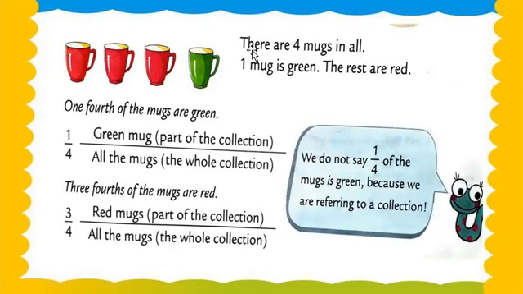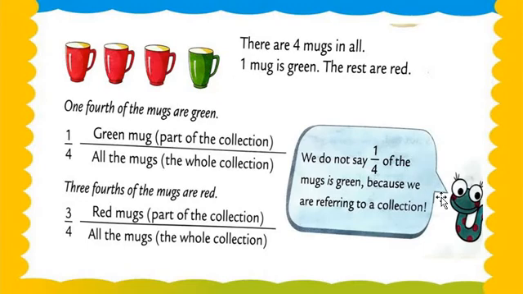Okay, there are 4 mugs in all. See this, it's a mug, a cup of tea. 1, 2, 3 and 4. There are 4 mugs in all. 1 mug is green, the rest are red. 3 are left, and the 4th one is in green color. So 1/4 of the mugs are green.